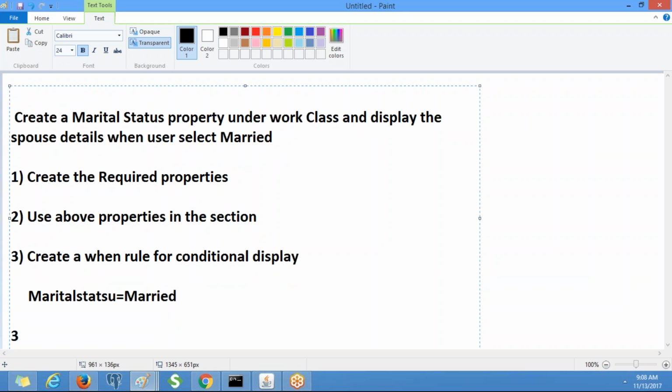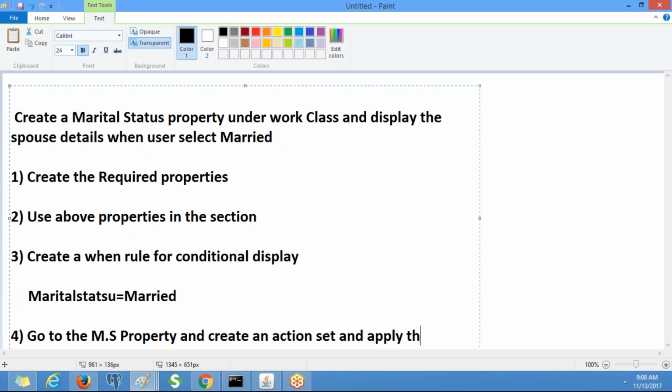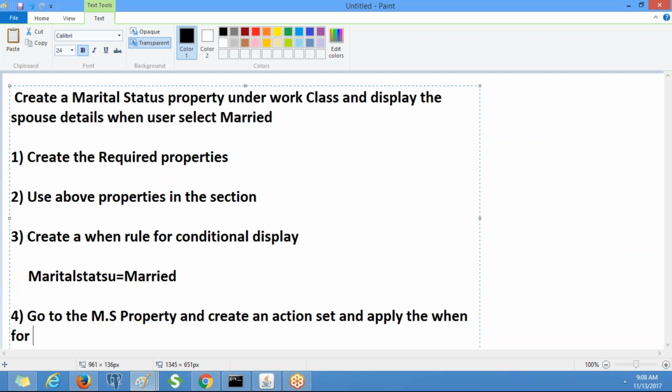Then the fourth step is go to the marital status property and create an action set, and apply the when rule for the spouse details layout. Simple steps, right?